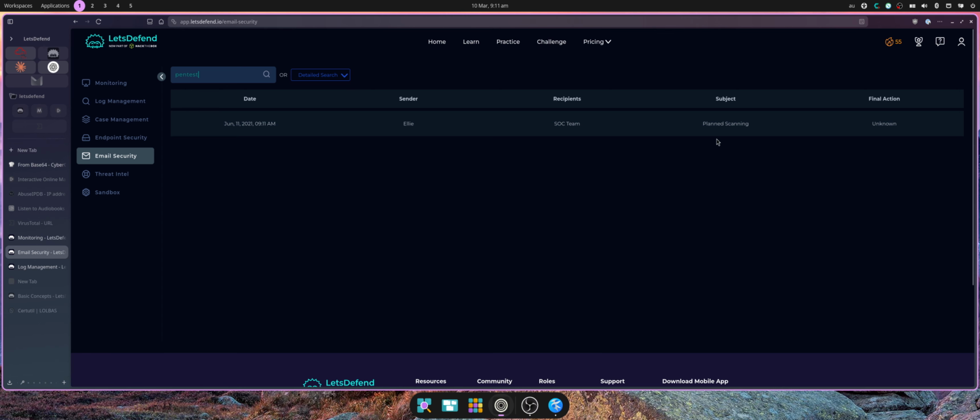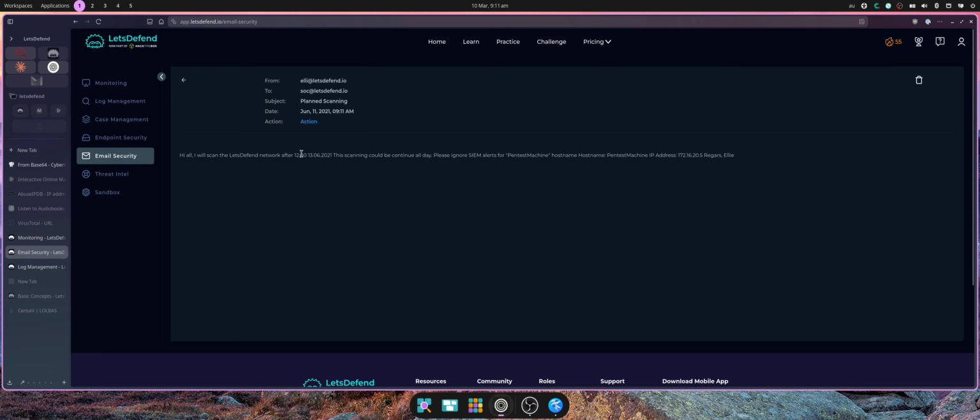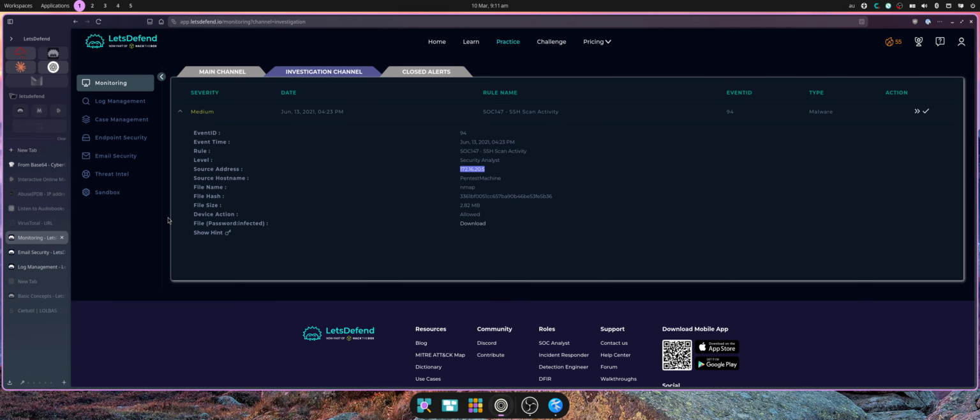So we've got planned scanning from Ellie, matching our time frame, June 11. "Hi all, I'll be scanning the LetsDefend network after 12 o'clock on the 13th. This scan could continue all day. Please ignore SIEM alerts for Pentest machine host name, Pentest, and the IP." So let's start the playbook.